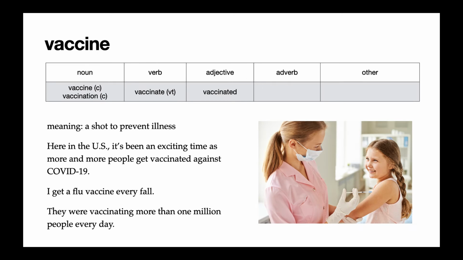Our first word is vaccine. Now, vaccine and vaccination are both nouns. A vaccine is the stuff that we take in order to prevent getting sick. And vaccination is the action of receiving a vaccine. So these are both countable nouns.